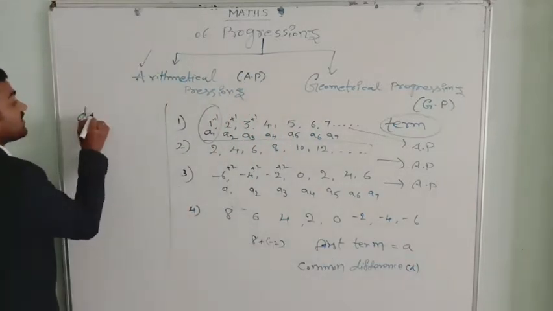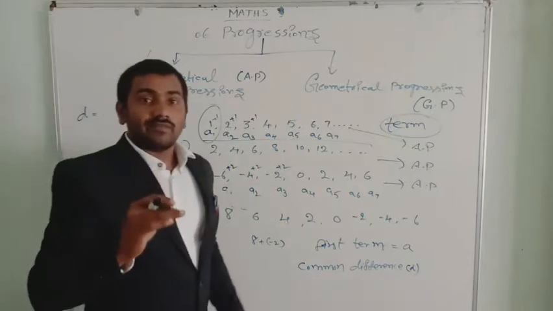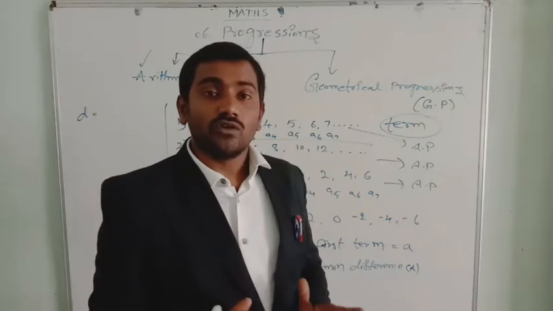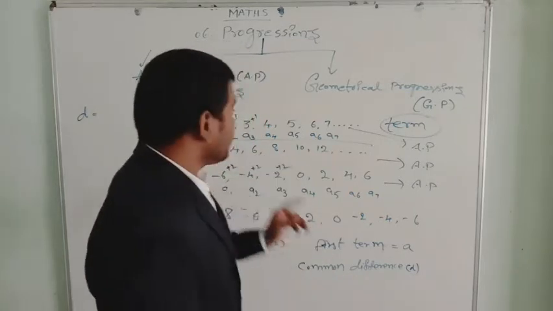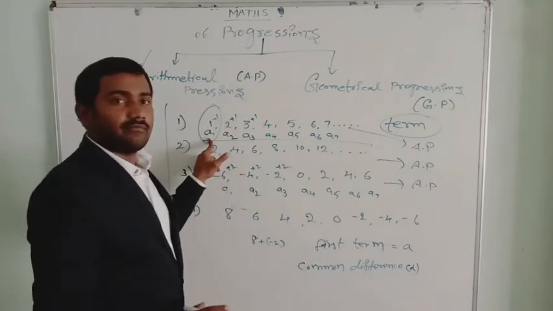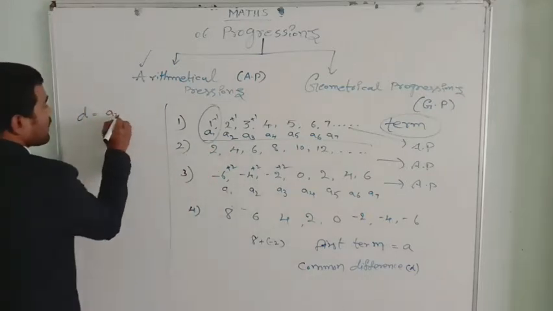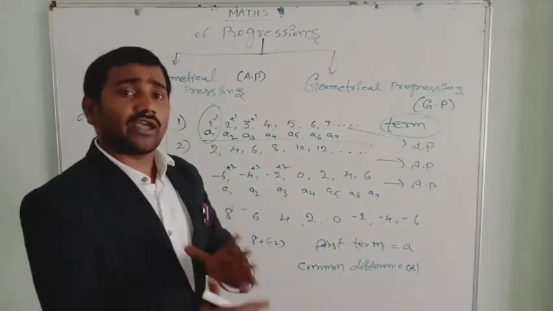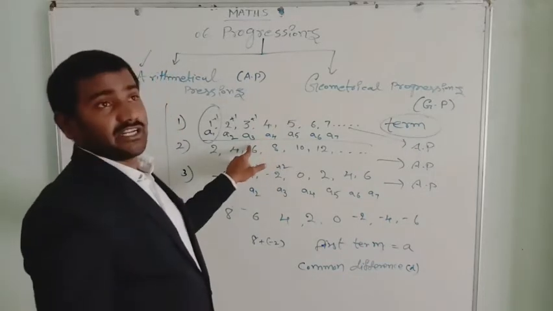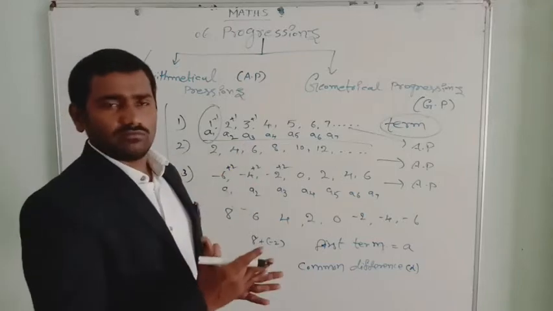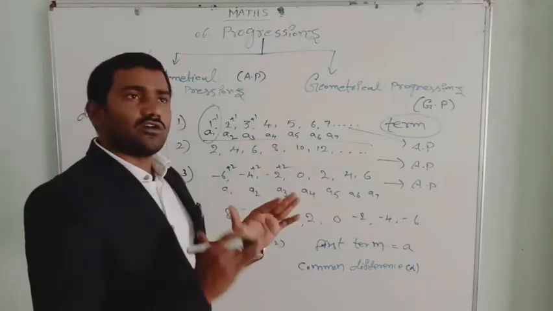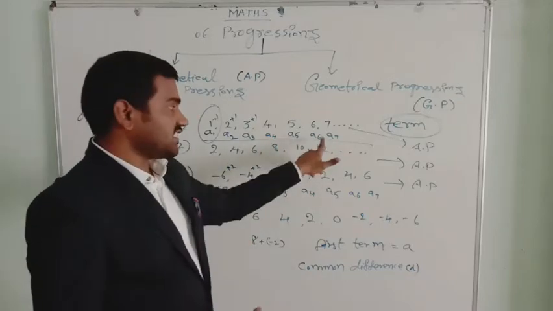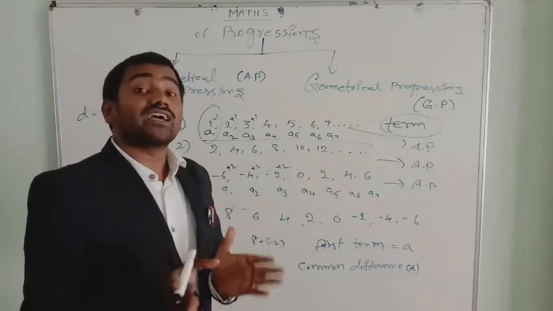To get the common difference d in any arithmetical progression, you must follow this formula: A2 minus A1. If you do A2 minus A1, you get the common difference. Or else you can also do A4 minus A3, A3 minus A2, any two. Like A5 minus A4, you also get the common difference. A7 minus A6, A6 minus A5, anything. You get the common difference here.